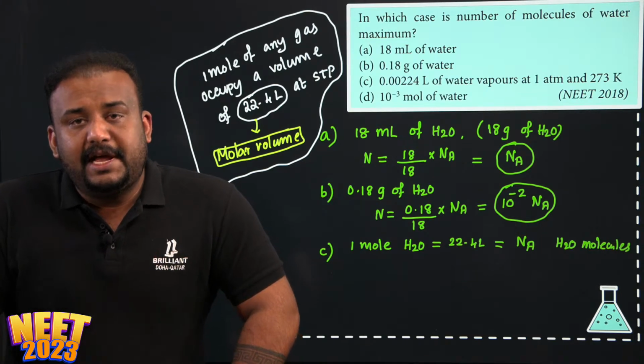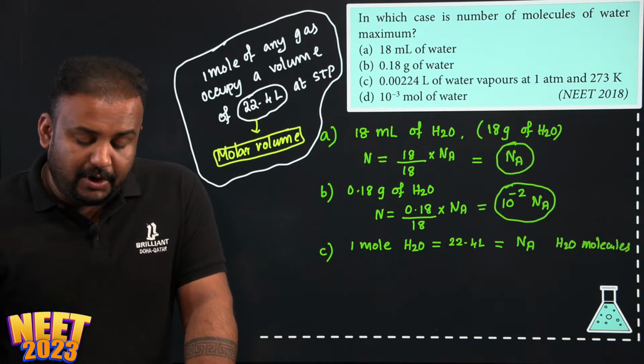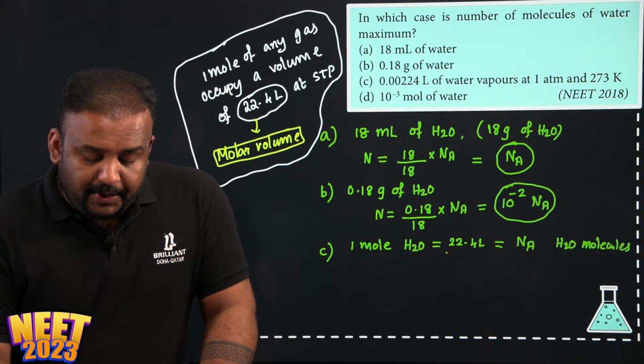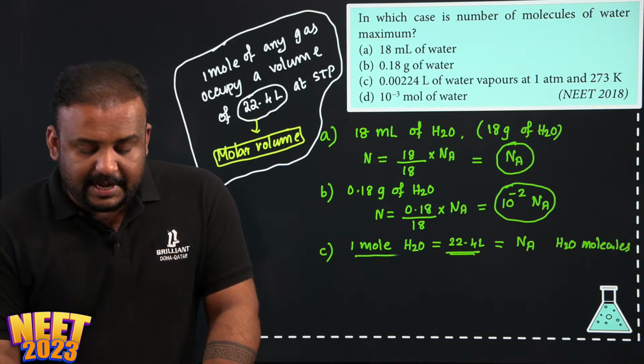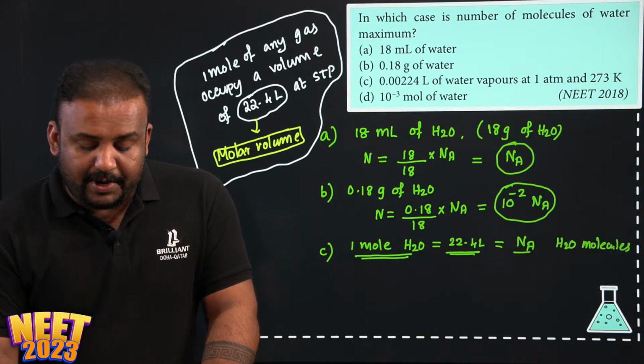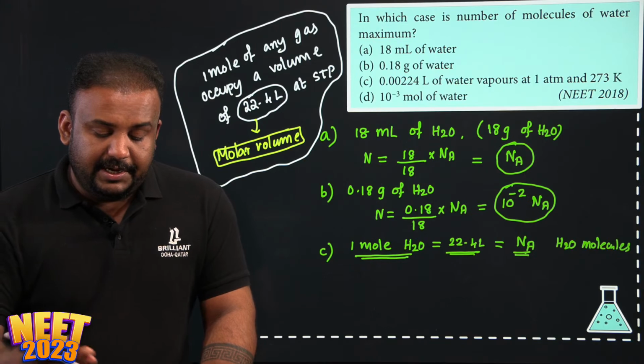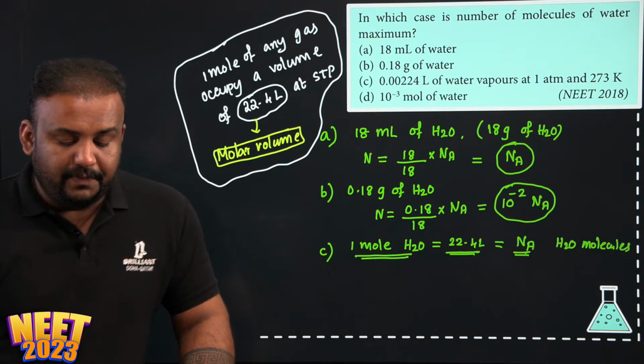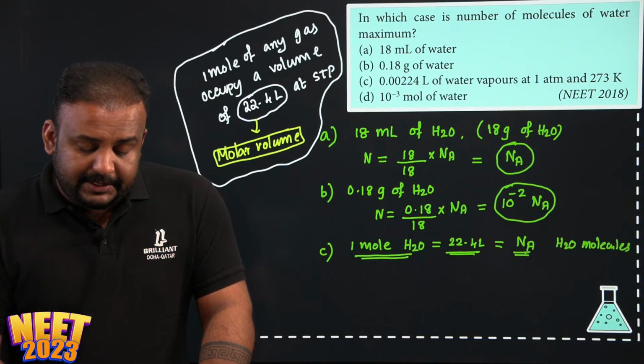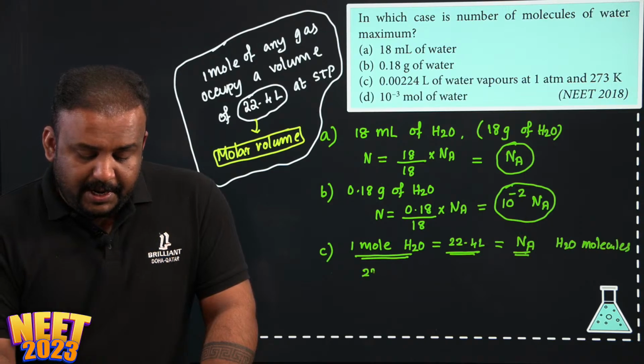Yes or no? So 22.4 liter is what is known as 1 mole or Avogadro number. So you need to find out how many molecules will be there in 0.00224 liter.